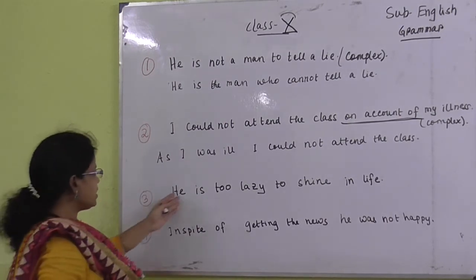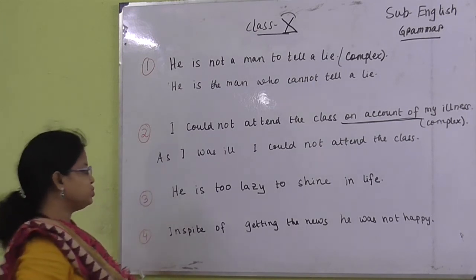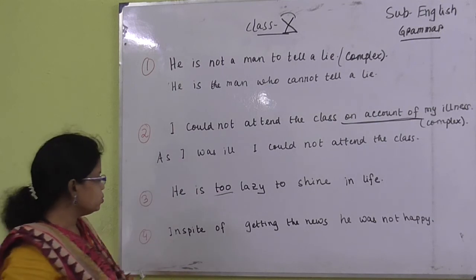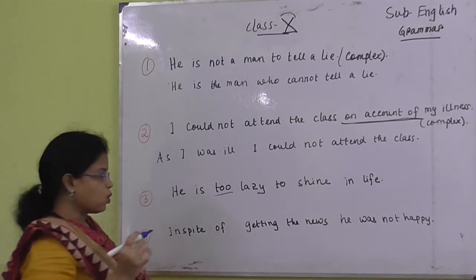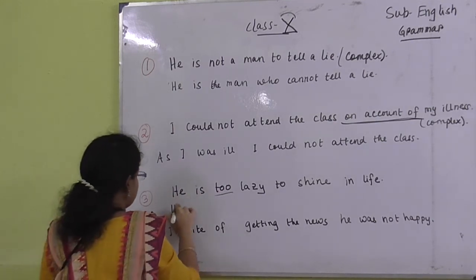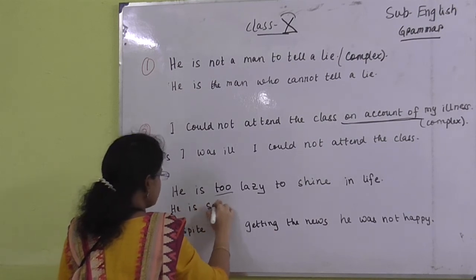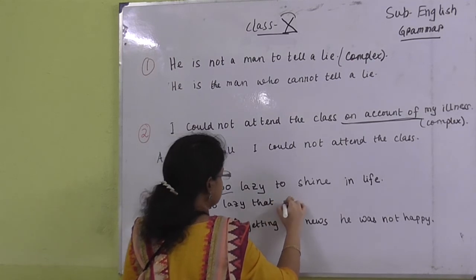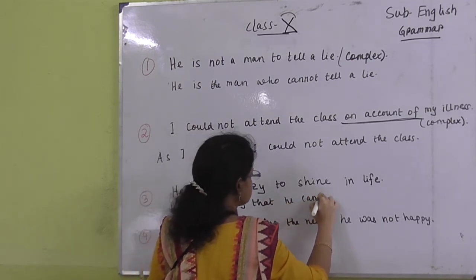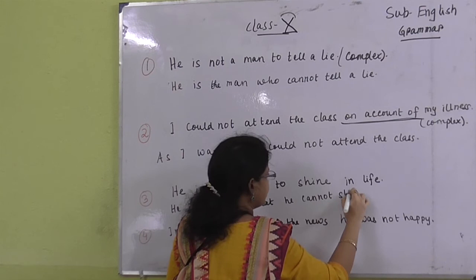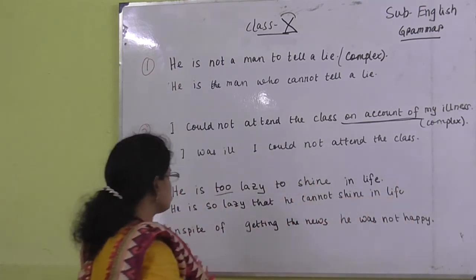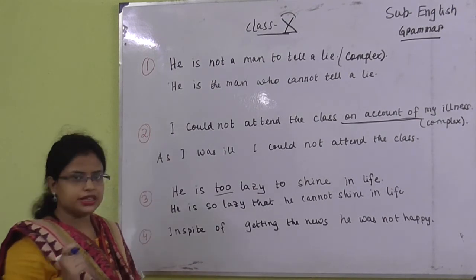Next one: he is too lazy to shine in life. Now, whenever you find "too... to," you have to write "so." So you have to write: he is so lazy that he cannot shine in life. He is so lazy that he cannot shine in life.